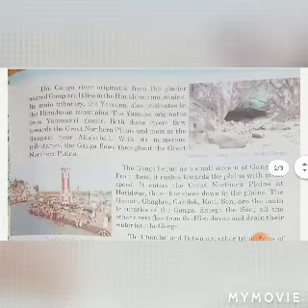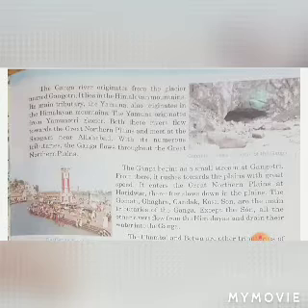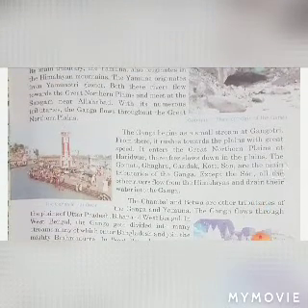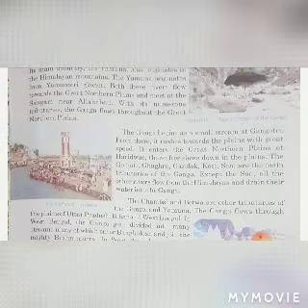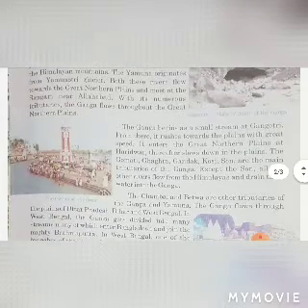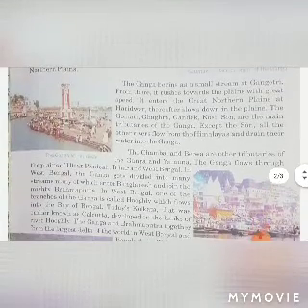The Ganga River originates from the glacier named Gangotri. It lies in the Himalayan mountains. Its main tributary, the Yamuna, originates from the Yamunotri Glacier. Both these rivers flow towards the Great Northern Plains and meet at the Sangam near Allahabad. With its numerous tributaries, the Ganga flows throughout the Great Northern Plains.